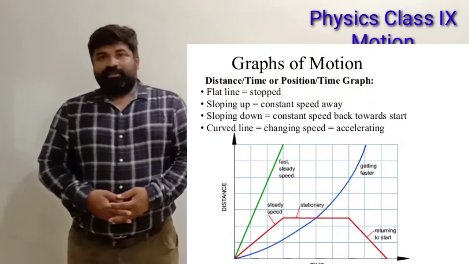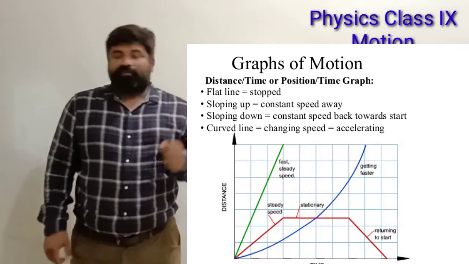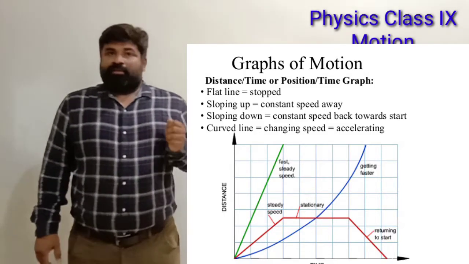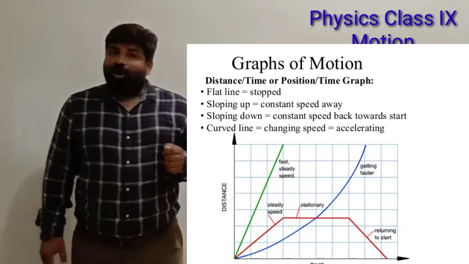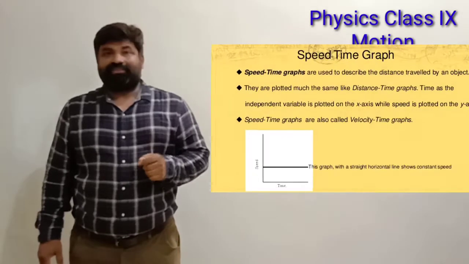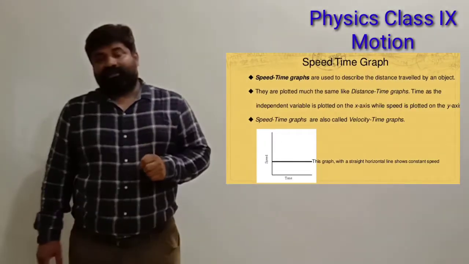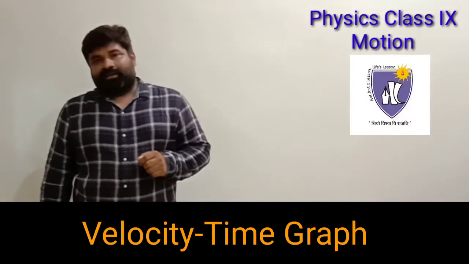Fine. So we have two types of graphs in class 9th. What are these types of graph? The first type of graph is the position time graph, distance time graph, or displacement time graph. And the second type of graph is the speed time graph or velocity time graph.